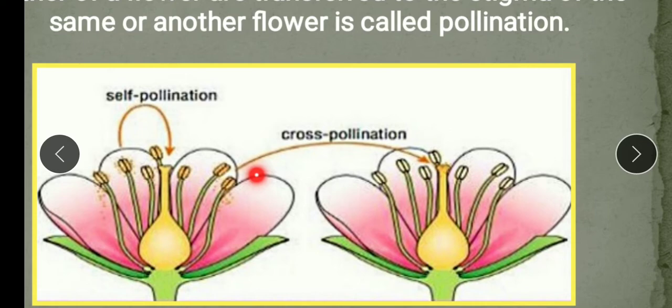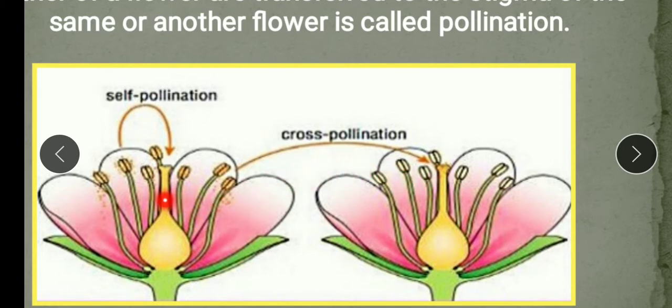Now pollination occurs naturally as well as artificially, both. Natural pollination is of two types. How? As I explained to you, the pollen grain can reach the stigma of the same flower, or it can go to the stigma of another flower.